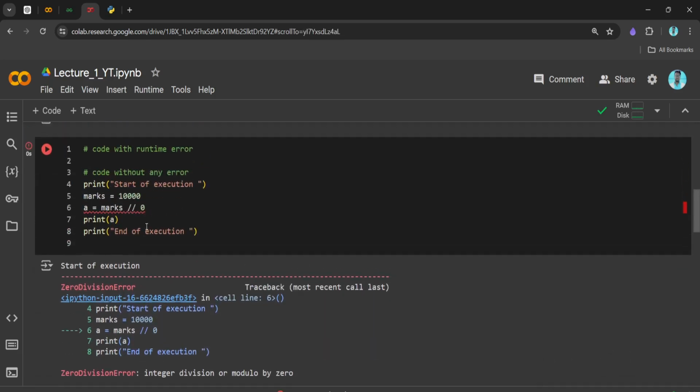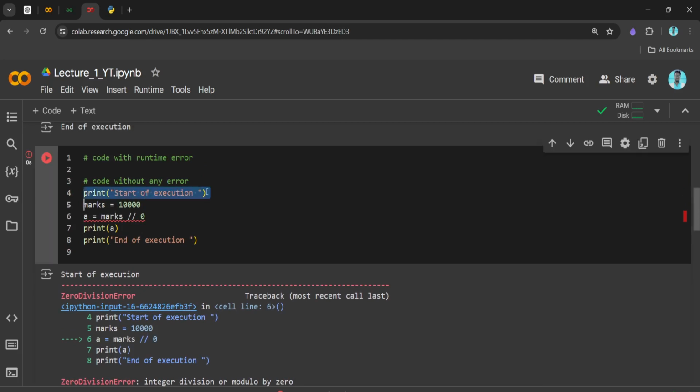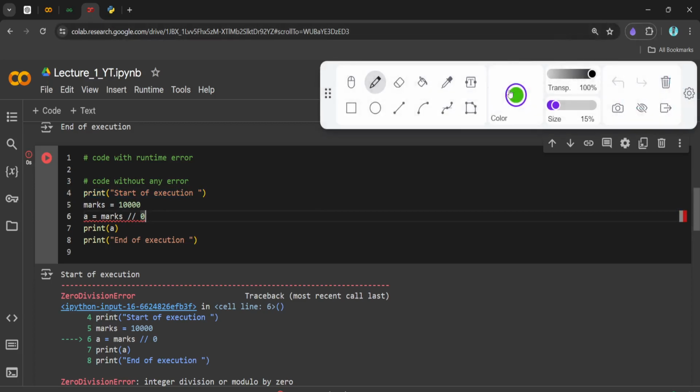Now you can see how the program got executed. Let me explain via this code, with the pen. This piece of code got executed, line number 4, and we got this print message.